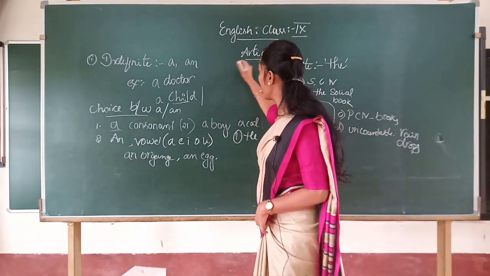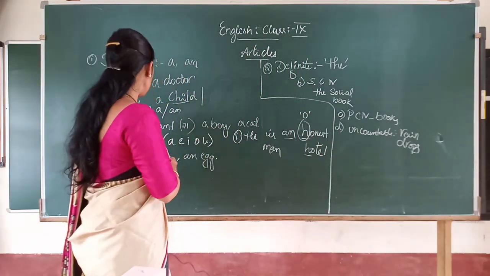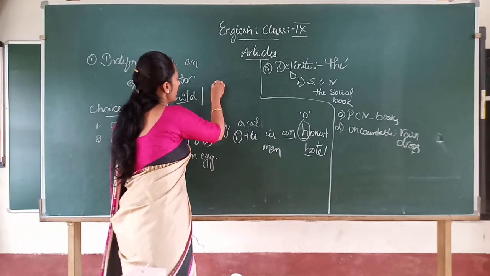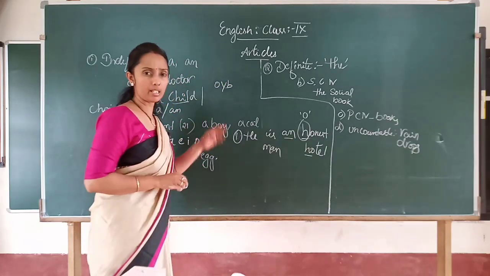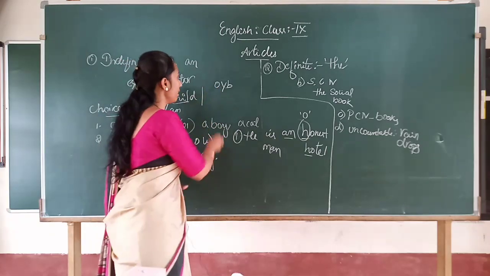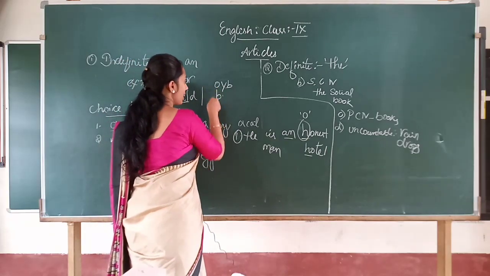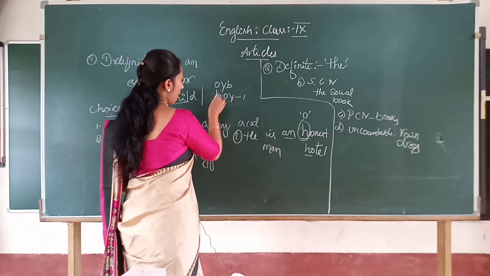Jumble words, children, do you know what a jumble word is? Example, take a simple word, boy. I will give B-O, here it is as a jumble word. Which word is this? You have to identify the word.